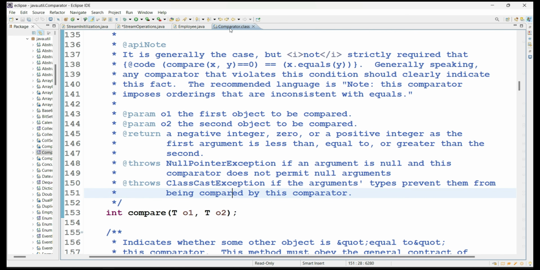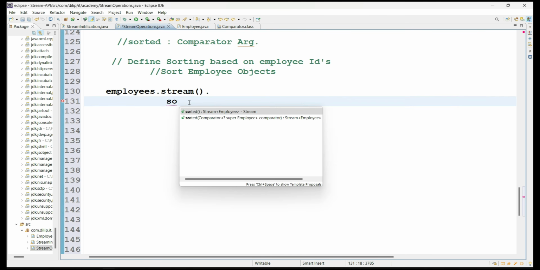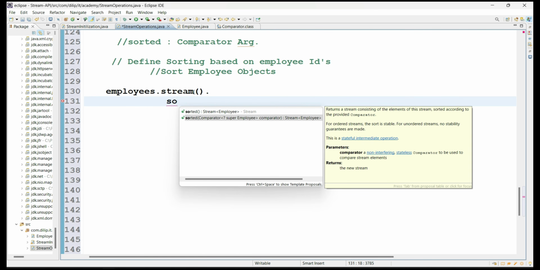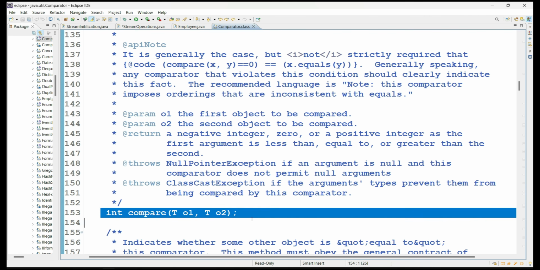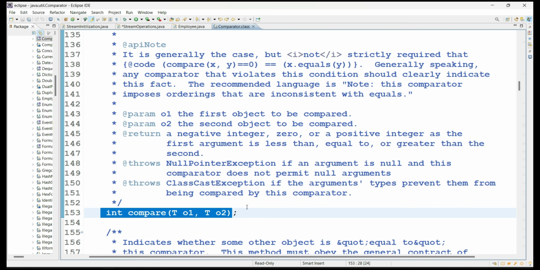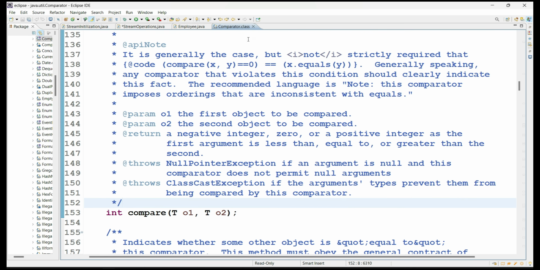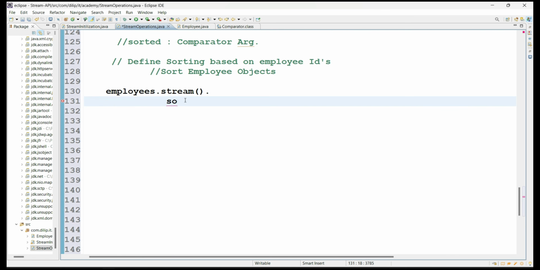Comparator is also a functional interface. So as part of the sorted method, you have to provide an implementation for this comparator functional interface, and the method is called compare. It returns an integer value, and based on that, the sorting operation is carried out. Please refer to the comparator details if you want more knowledge about it.